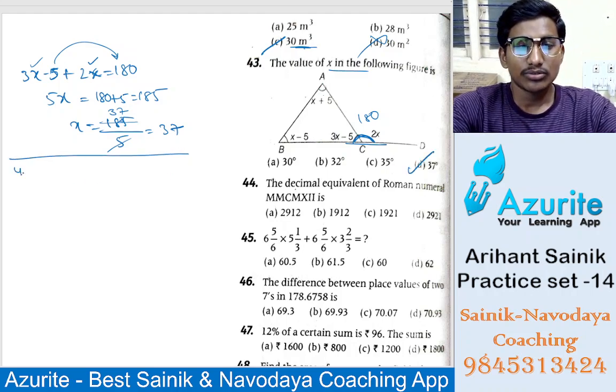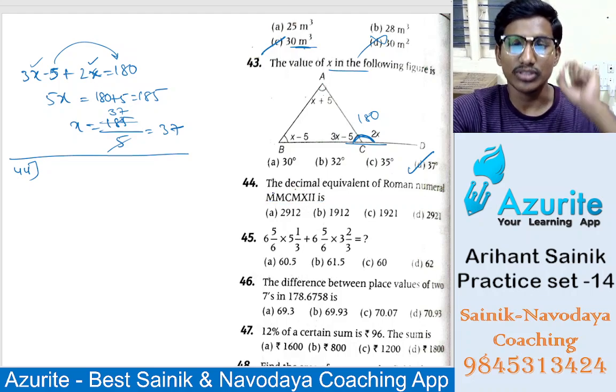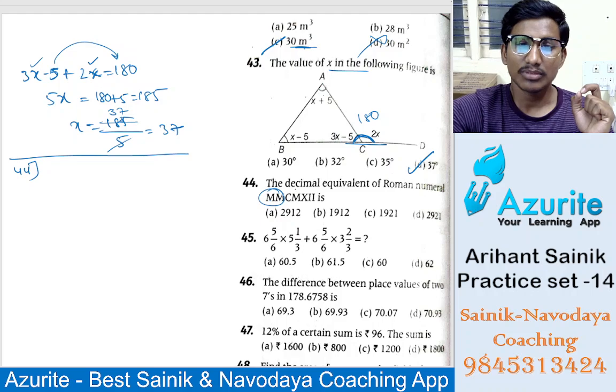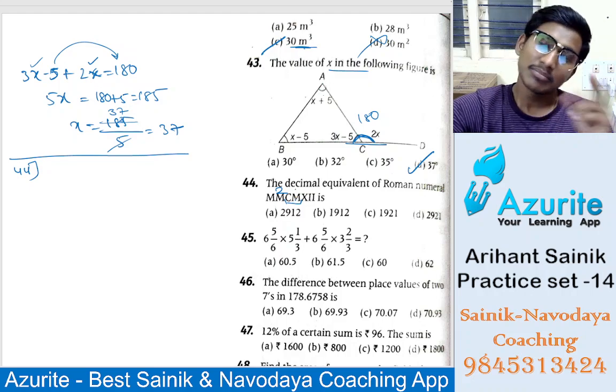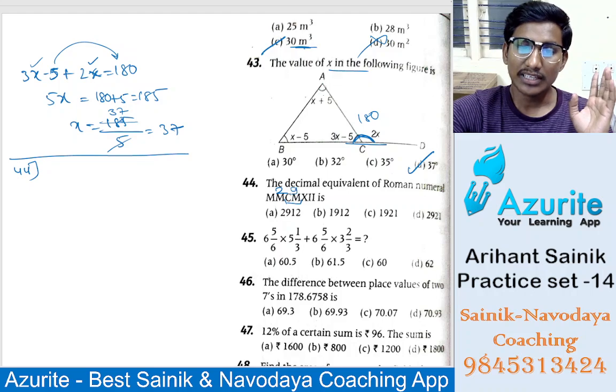Okay. Now 44. The decimal equivalent of the Roman number, this, how much it is? M means 1000. So 2000 will be there, right? So that is 2000. And then CM. M means 1000. C before it comes means minus 100, that is 900. So it will be 900. This is 12, right? So 912. So 2912. Option is, that is option A here.